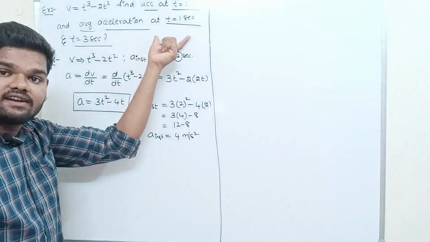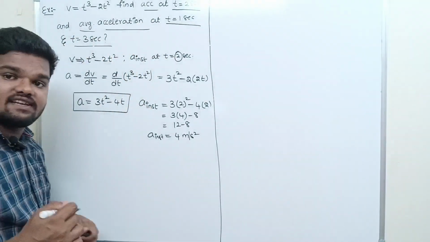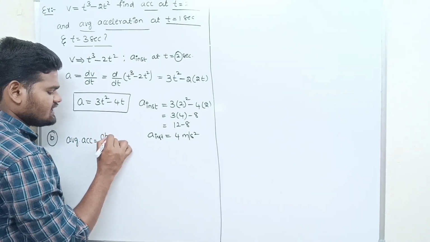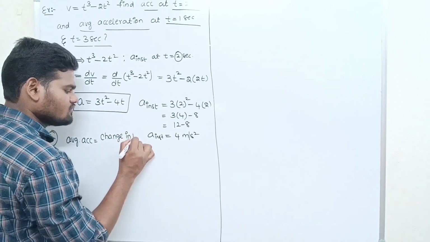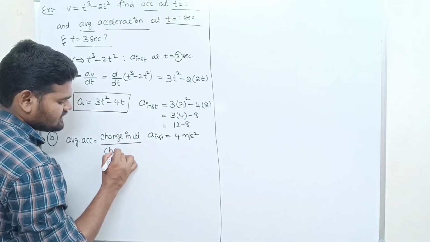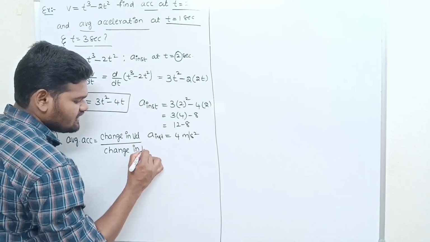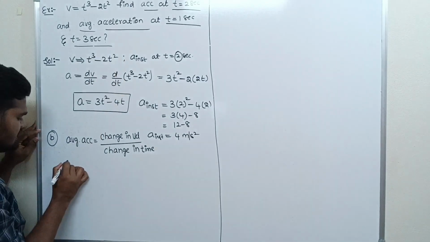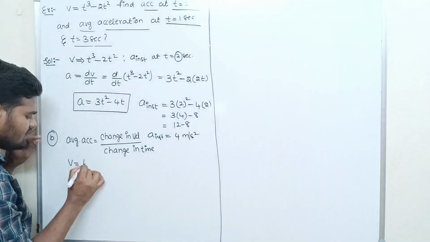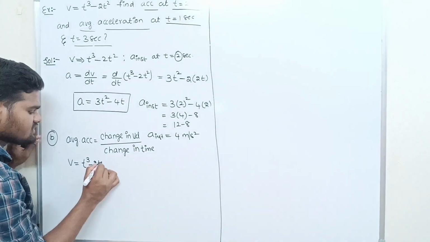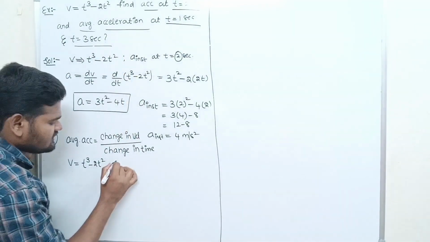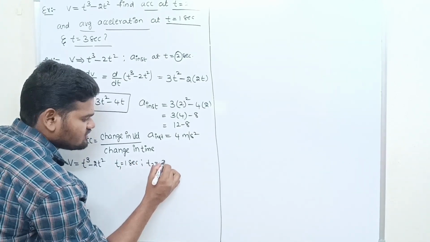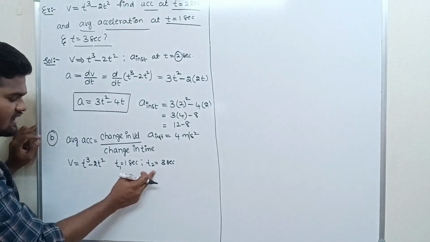Next, what do we have to find? The average acceleration between t equals 1 and t equals 3 seconds. Average acceleration is equal to change in velocity divided by change in time. Just take the velocity equation: v equals t cubed minus 2t squared. The times given are 1 second and 3 seconds. Let us say t1 equals 1 second and t2 equals 3 seconds. Are you getting it? Just substitute here.